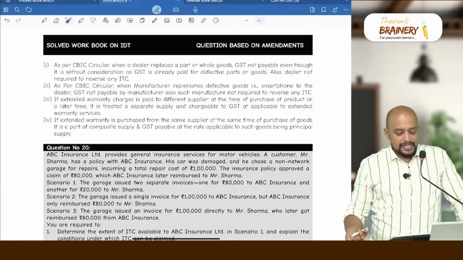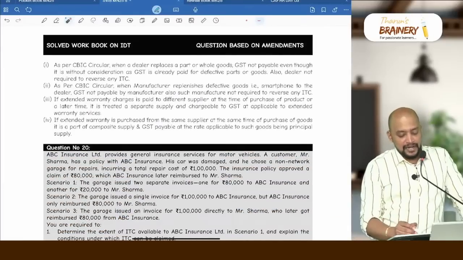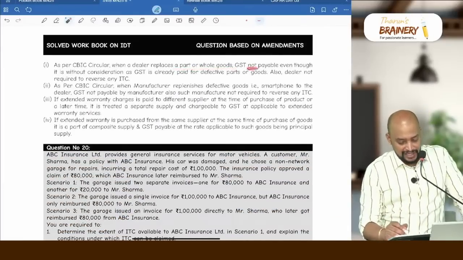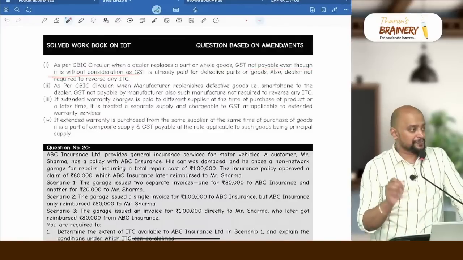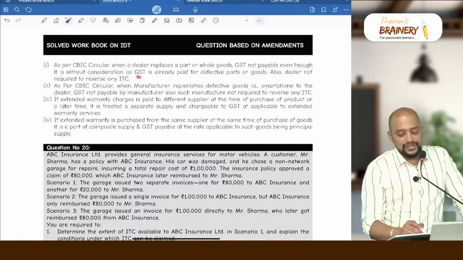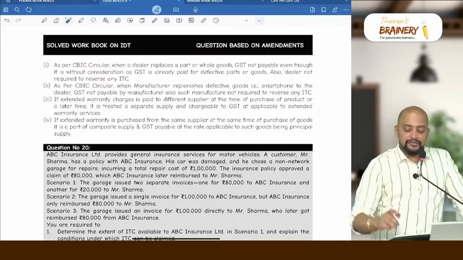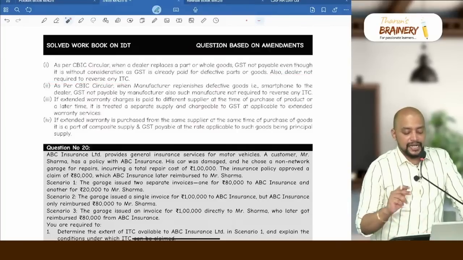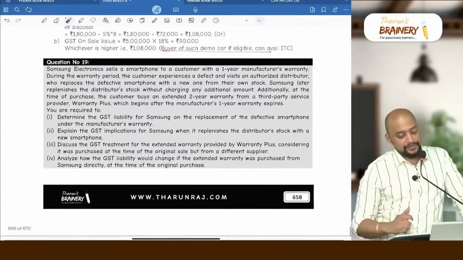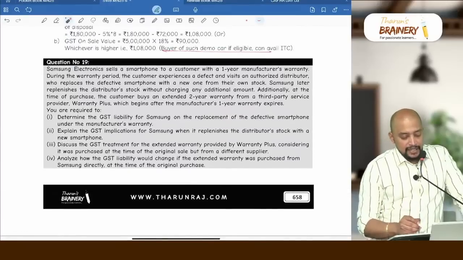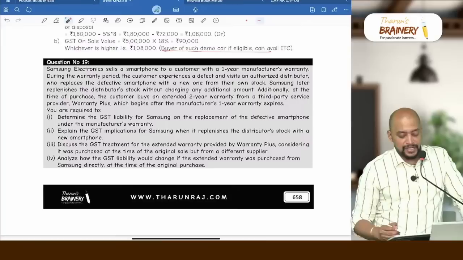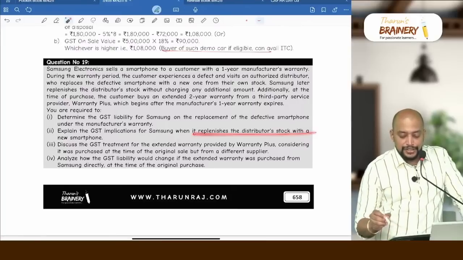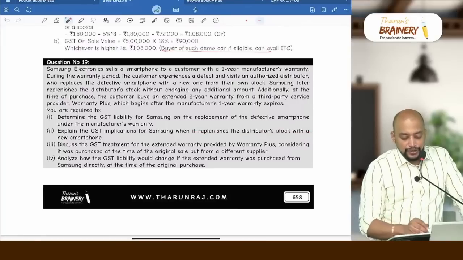As per the CBIC circular, when a dealer replaces a part or whole goods, GST is not payable even though it is without consideration, as GST is already paid for the defective parts or goods. Also, the dealer is not required to reverse any ITC. Second part of the question: explain the GST implication for Samsung when it replenishes the distributor stock with a new smartphone.